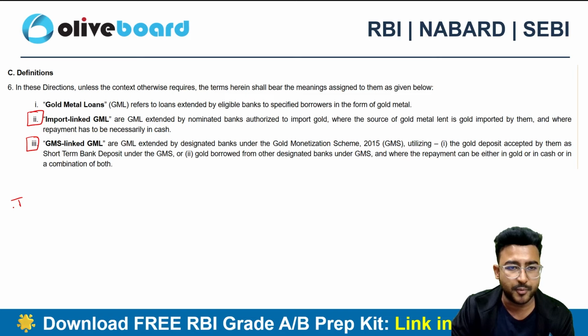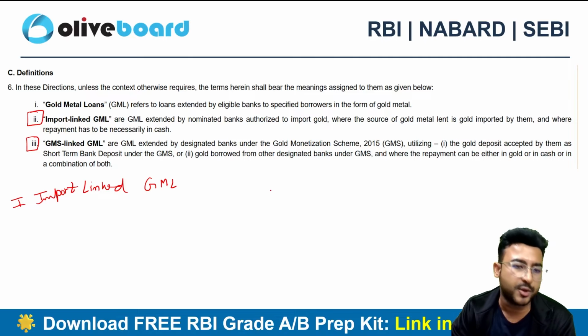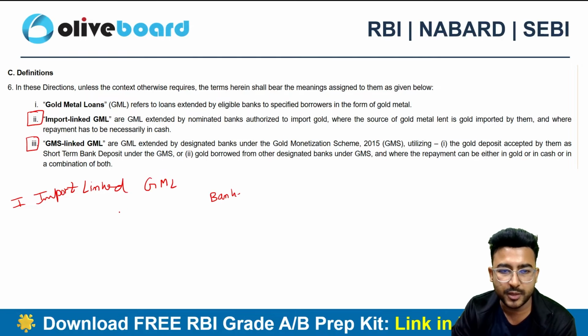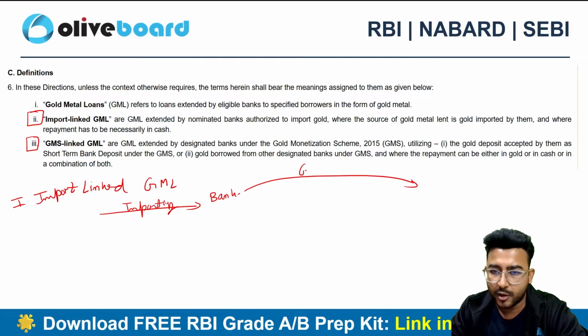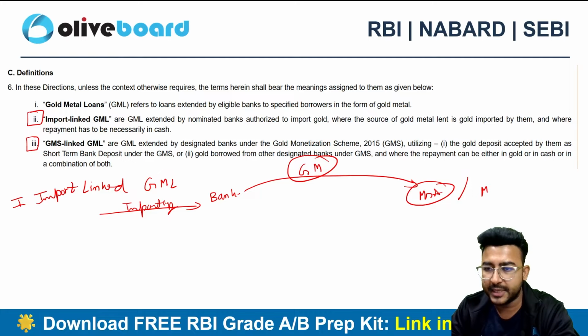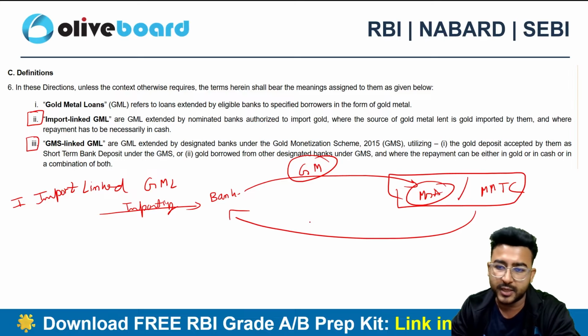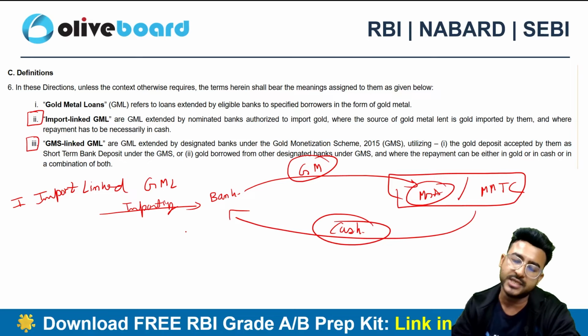The first thing was import linked GML. Here a nominated bank is actually importing the gold and offering the gold metal to someone who is into the jewelry business or MMTC, and the borrower has to make the repayment in the form of cash, not in physical metal.